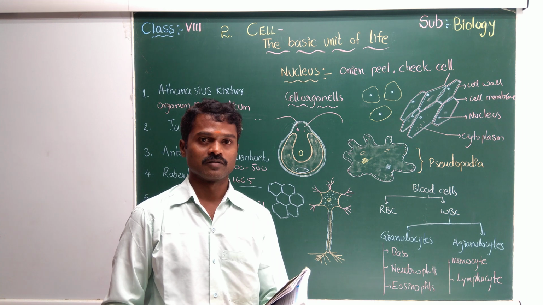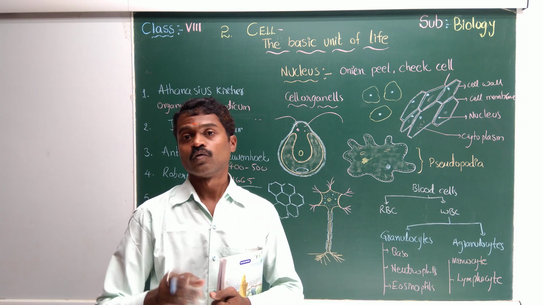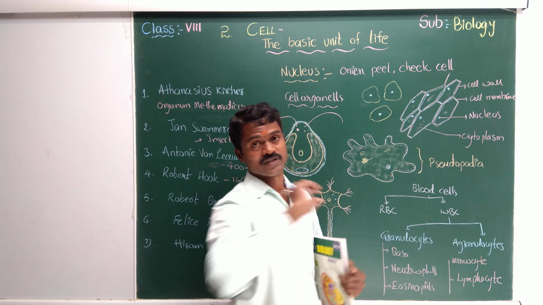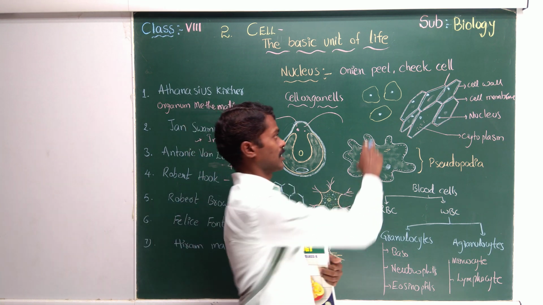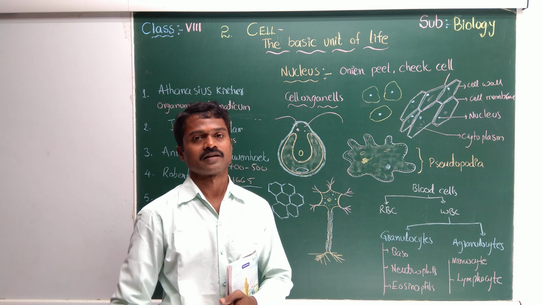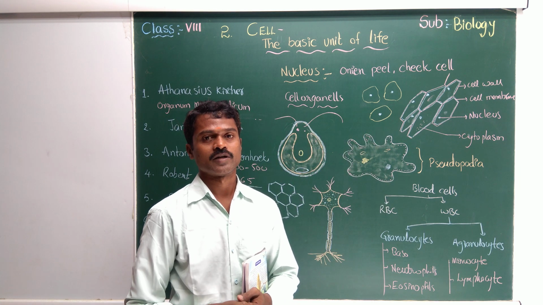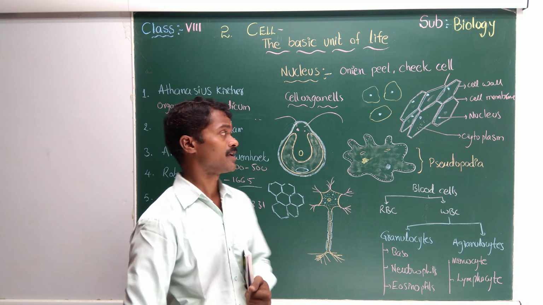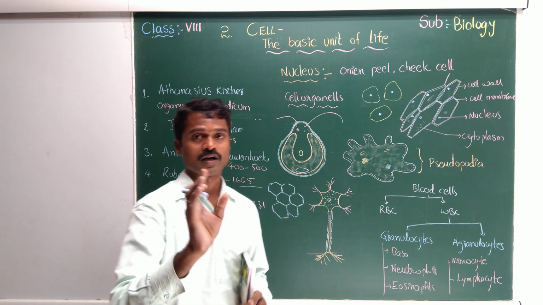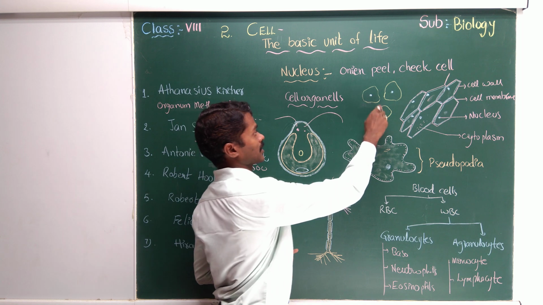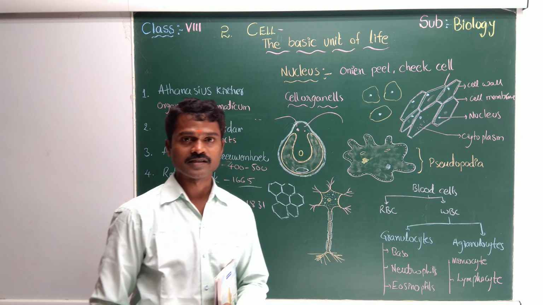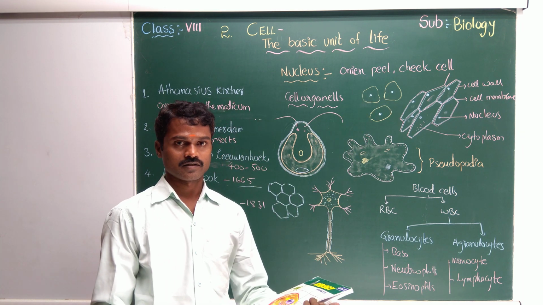Then you can observe. Now come to the first one and the second one. The first one has rectangular-shaped cells, the onion peel, and the second one has nearly circular, not exactly but nearly round-shaped cells. When you use methylene blue or safranin, then you can observe a thick dot, that is the nucleus.